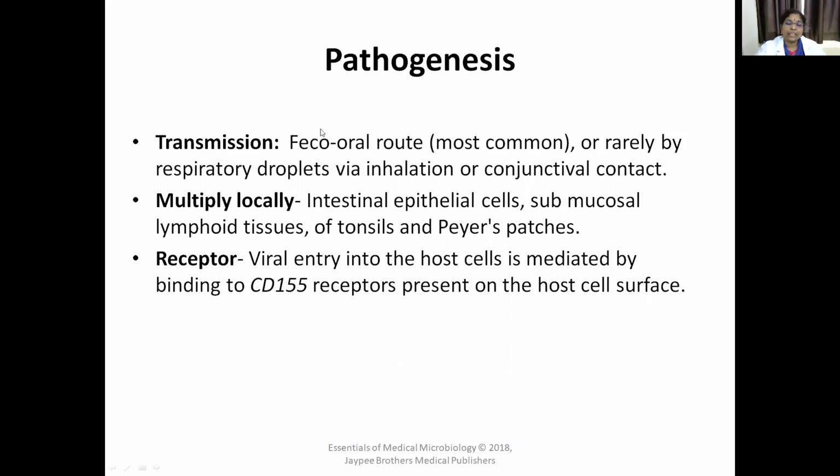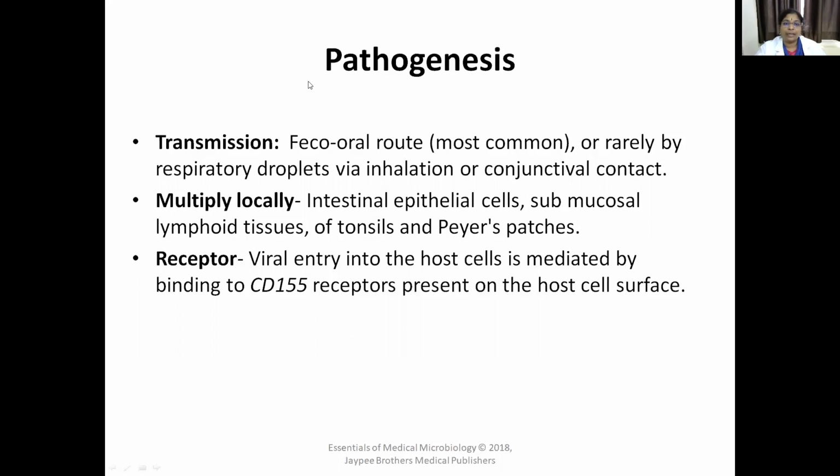So after entering into the oral cavity, what happens? It gets attached to a receptor. The receptor is the CD155 receptor present on the host cell surface. The virus gets attached to the CD155 receptor and reaches the intestinal epithelial cells. So the virus multiplies locally in the intestinal epithelial cells, or in the tonsil, or in the submucosal lymphoid tissue and Peyer's patches, after attaching to the host cell receptor, that is CD155.